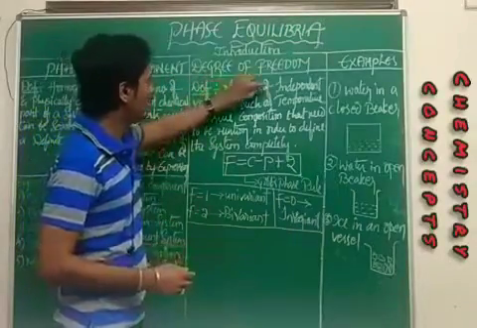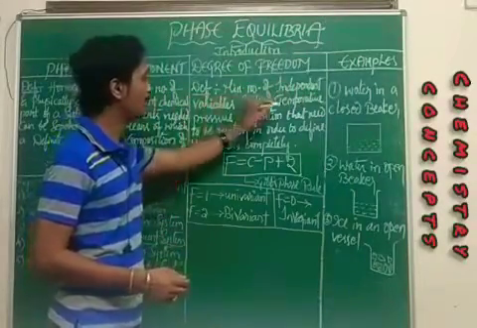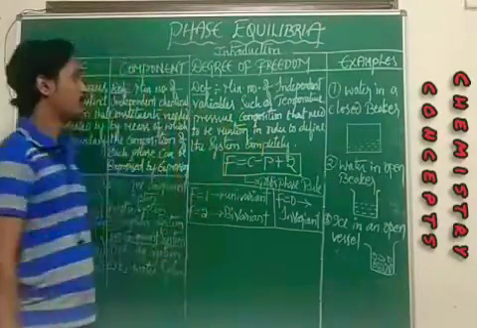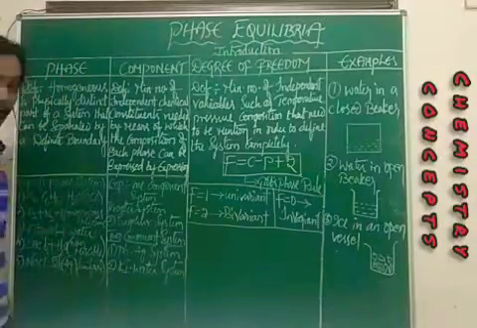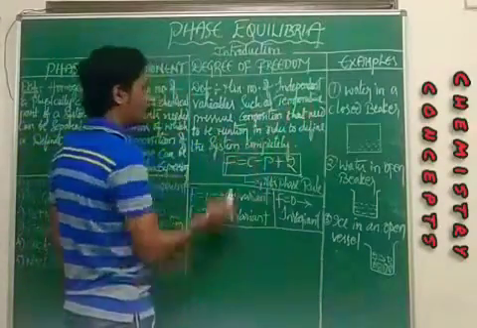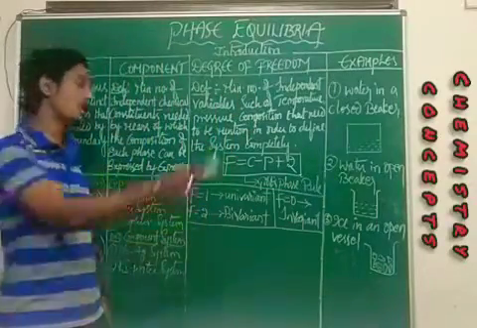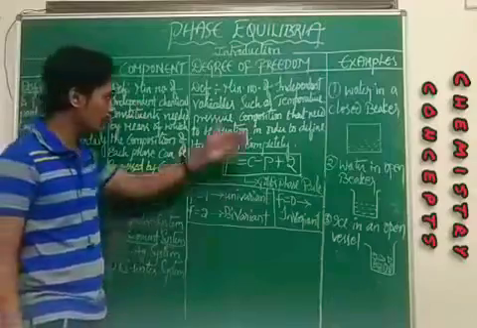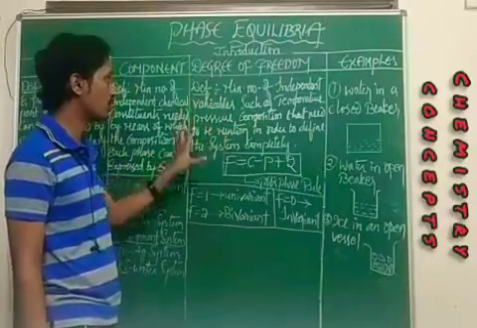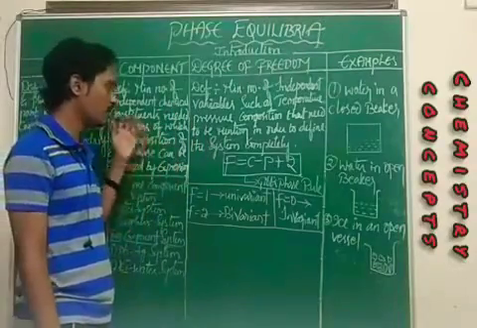Minimum number of independent variables such as temperature, pressure, composition that need to be mentioned in order to define the system completely. It means a minimum number of independent variables. What are those independent variables? They are temperature, pressure, composition. They need to be mentioned compulsorily in order to define a system. Without these independent variables, the system will be invariant. You cannot define a system.